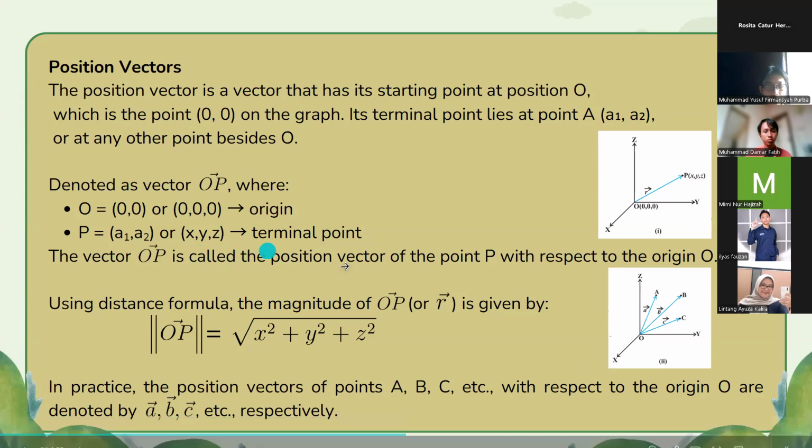The vector OP is called the position vector of the point P with respect to the origin O.